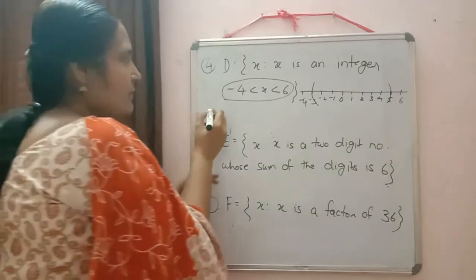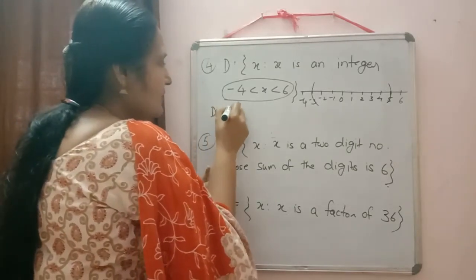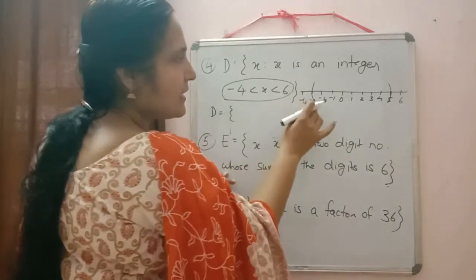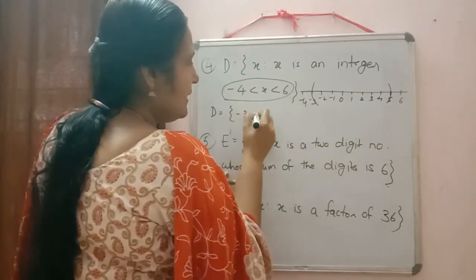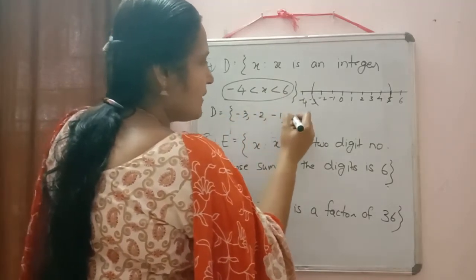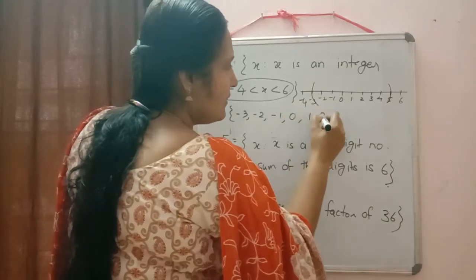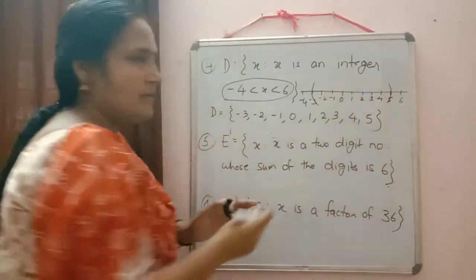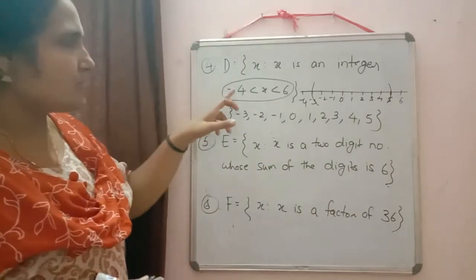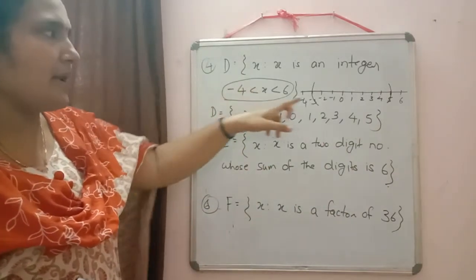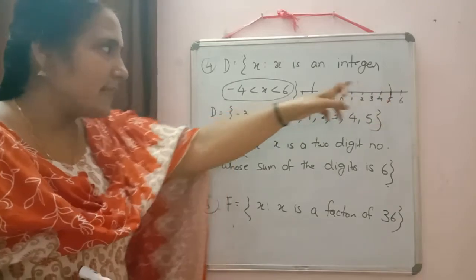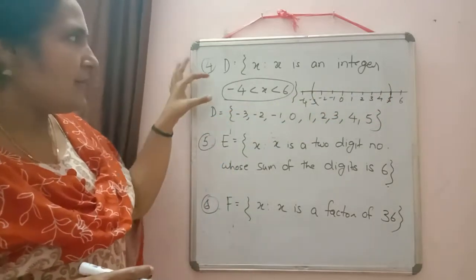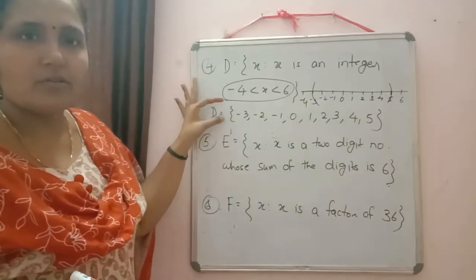So directly we will write here D is equal to, what are the elements which we are getting? Minus 3, minus 2, minus 1, 0, 1, 2, 3, 4, 5. Here it is written in this way: x is greater than minus 4 but less than 6. Now it is clear how to represent it in roster form.